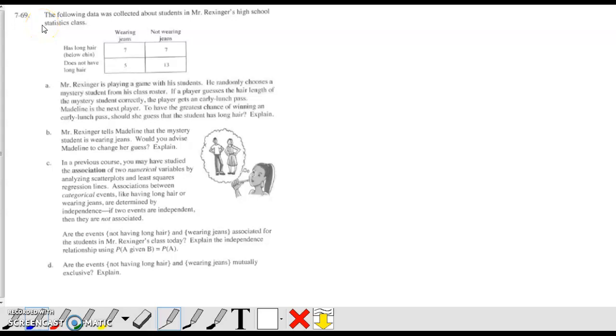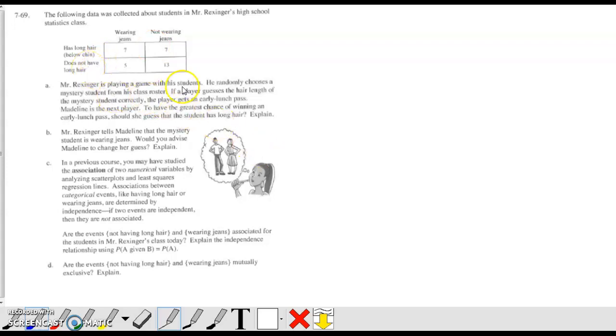Let's continue talking about this conditional probability and mutually exclusive and independent issues. Okay, so here's another problem. The following data was collected from Mr. Rexinger's high school statistics class. So again, you either wear jeans or you don't wear jeans. You either have long hair or you don't have long hair.